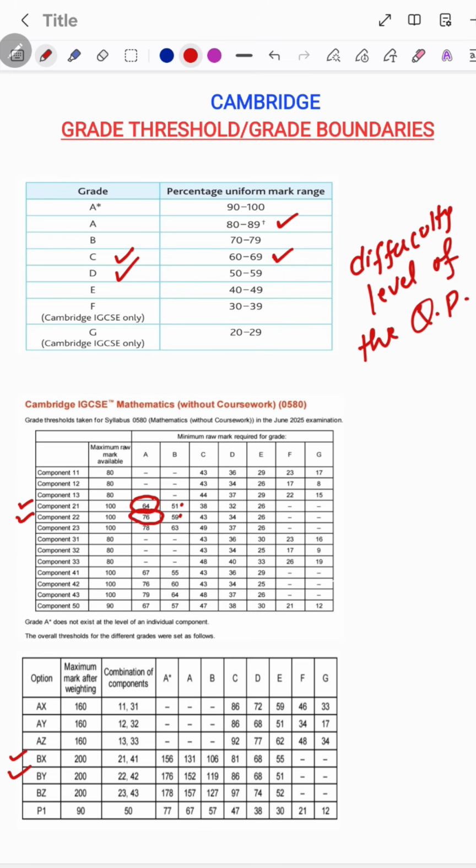If you look at the total score, 2141 is one time zone paper and 2242 is another time zone paper. If you check the scores for A star, a student who scores 156 out of 200 in total will be in the A star category, which is basically above 90. So even if the child is losing nearly 50 marks out of 200, that child is still in A star. It doesn't matter that in a class one or two students are getting 98 or 99. It is not the orthodox system of grading. It is something different. And I hope now it is much clearer.